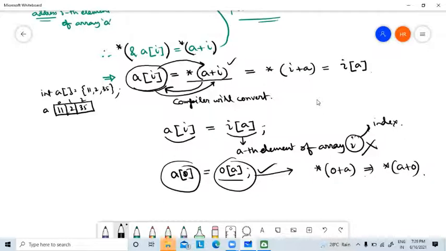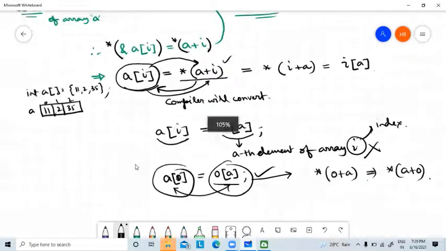Is it clear? So from this I can justify my statement that there is nothing like an array. So what is an array? An array is a collection of memory locations. That's why we are able to write this. That's why I can write this too. Otherwise it is not possible. It becomes illegal.